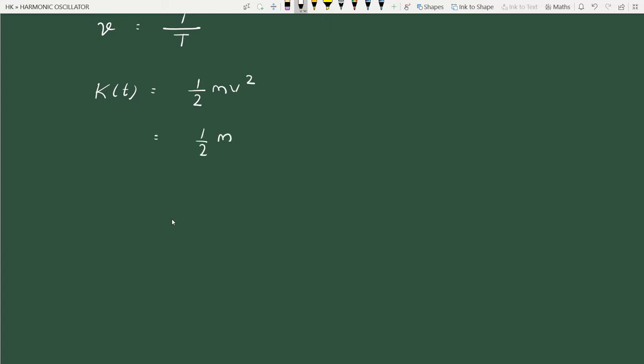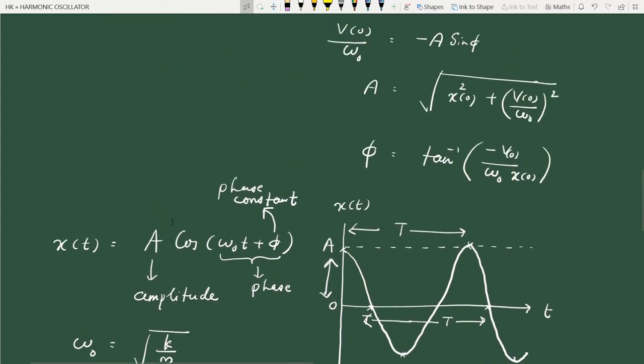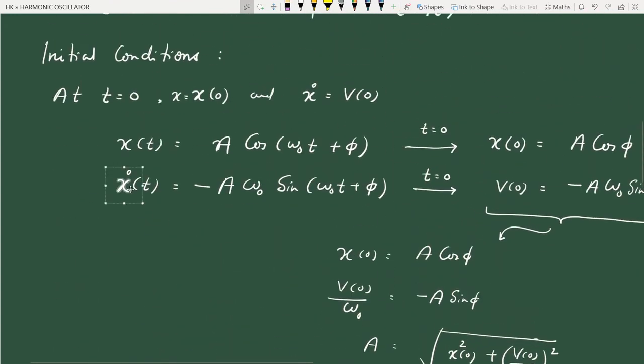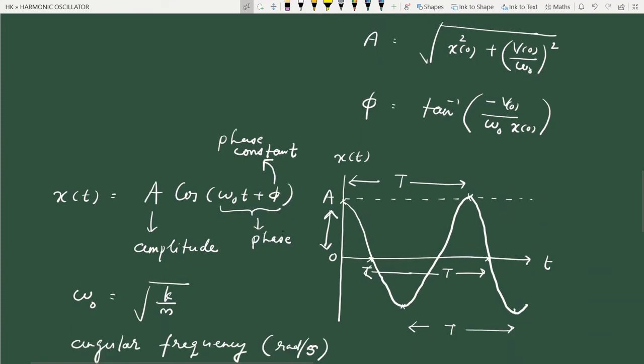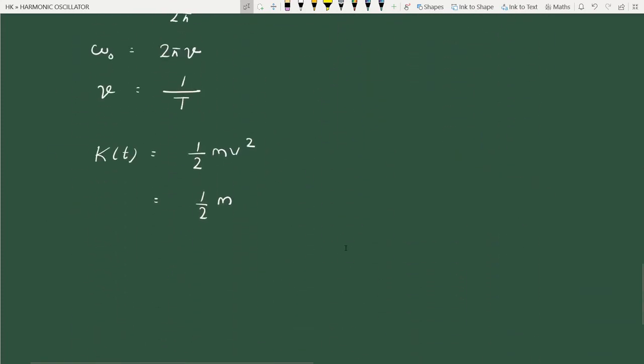What is the velocity at the time t? We have an expression here. See, this is velocity at the time t. So square of this one, we have a square omega 0 square sine square omega 0 t plus phi.